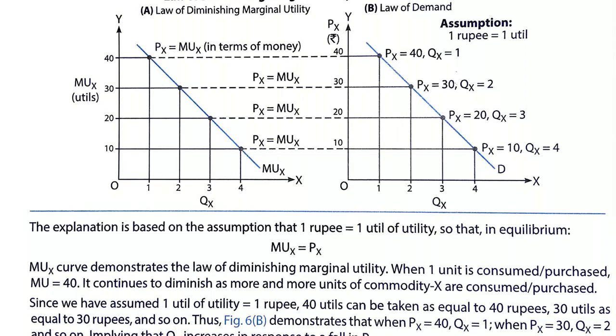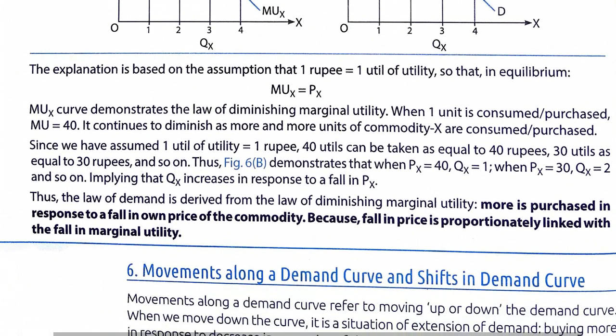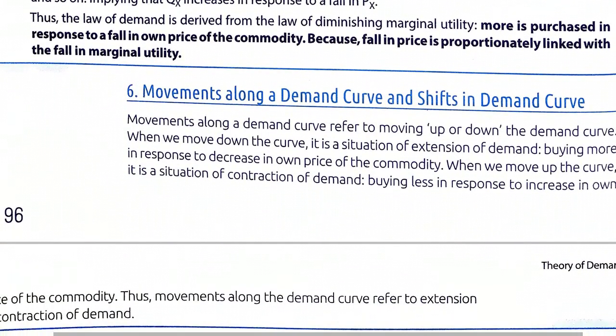So downwards there is a movement from left to right when there is fall in price of the commodity. With the fall in price of commodity, demand increases. When there is rise in price of the commodity, there is leftwards and upward movement on the demand curve.